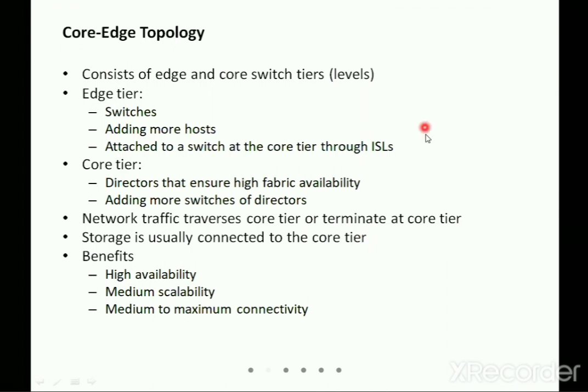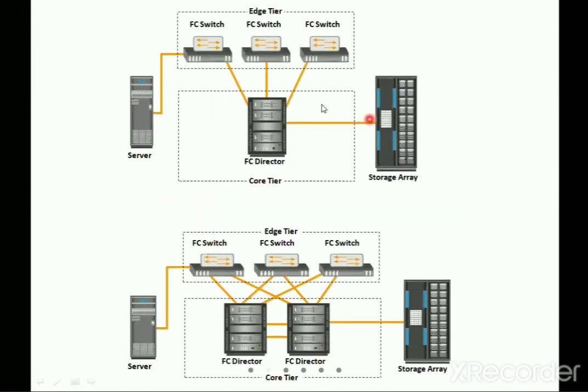We can check that in this diagram. There is a server, and we have only the switches. You can call this the edge tier: switch 1, switch 2 and switch 3, and you can see that they are not connected to one another.